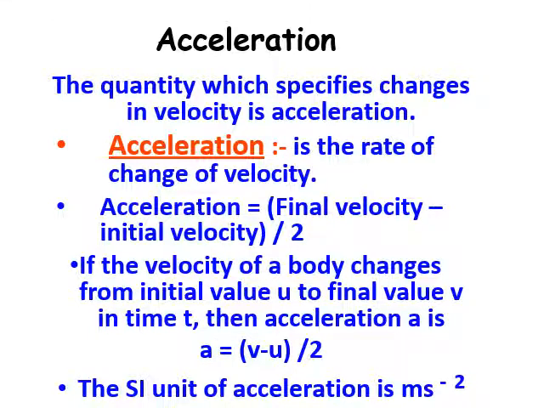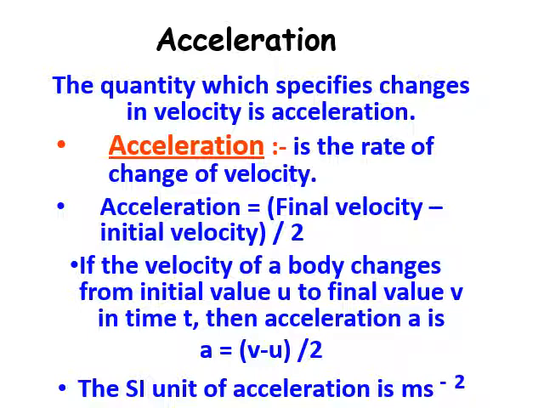Another terminology is acceleration. The quantity which specifies changes in velocity is acceleration. So acceleration is the rate of change of velocity. We can define it mathematically: acceleration is equal to final velocity minus initial velocity divided by time.